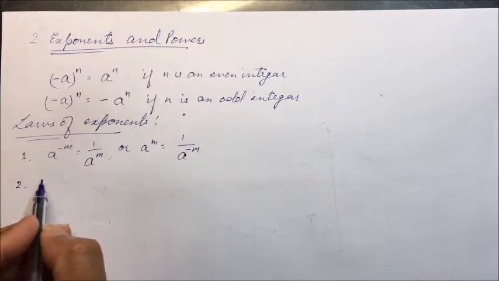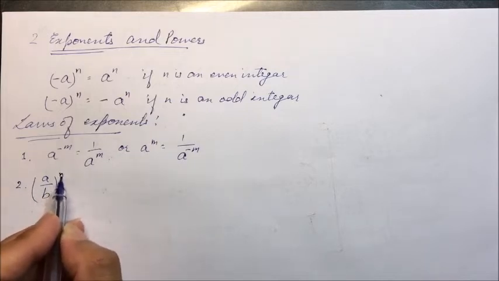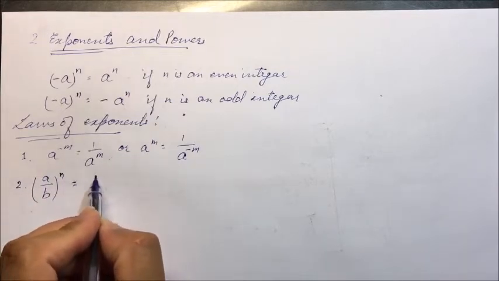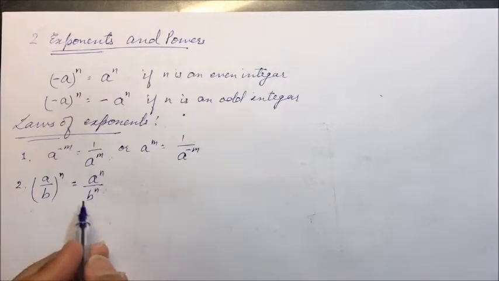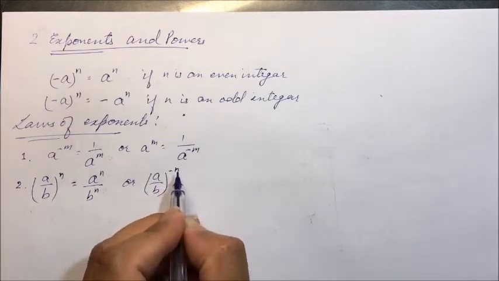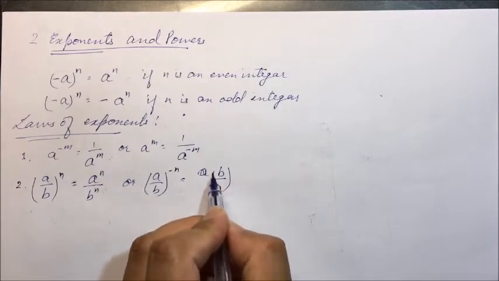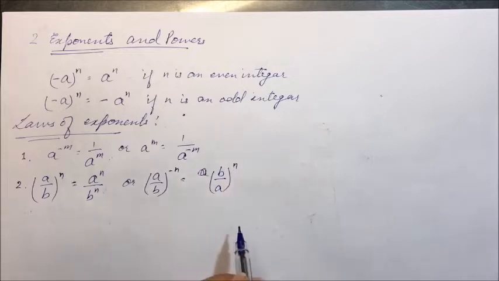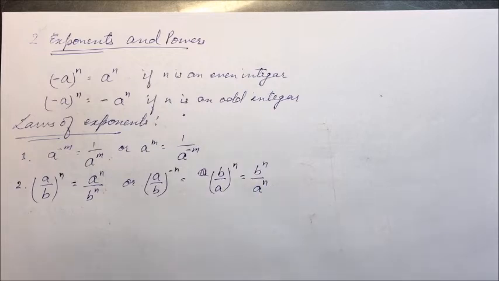The second law we discussed was (a by b) raised to power n, a fraction as a whole raised to power n. It will be equal to a raised to power n upon b raised to power n, or (a by b) raised to power minus n will be equal to, taking the reciprocal, (b upon a) raised to power n, equal to b raised to power n upon a raised to power n. So these two laws we have discussed. Now we'll be discussing the third law.